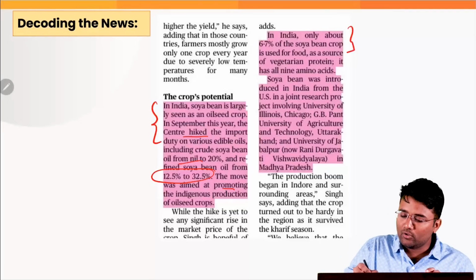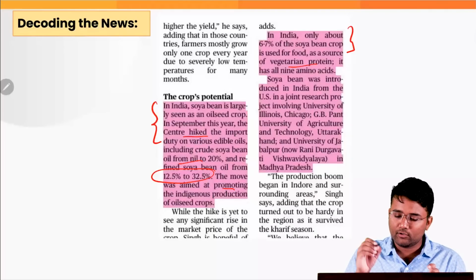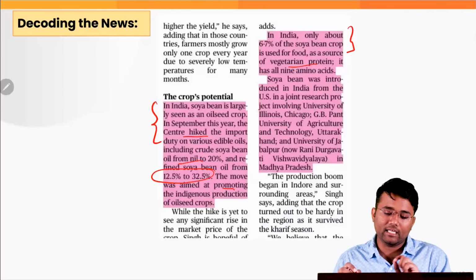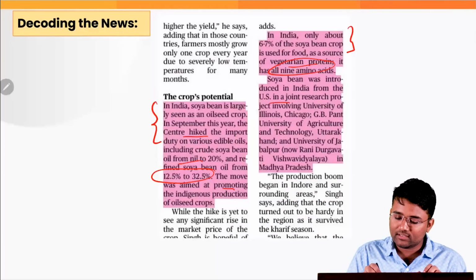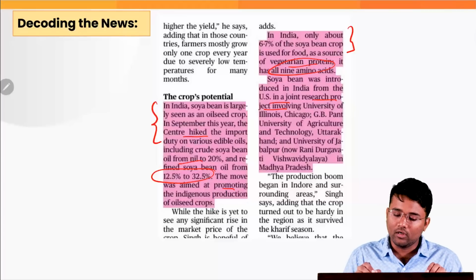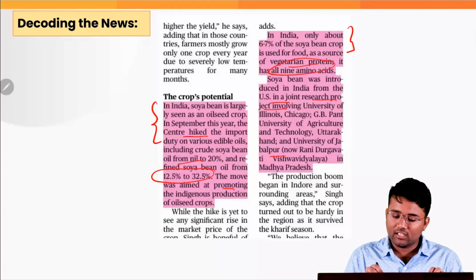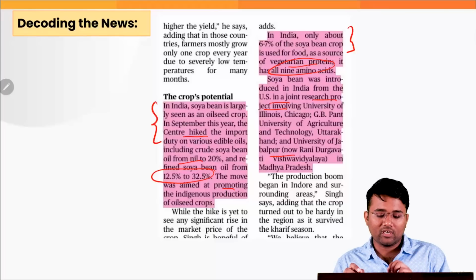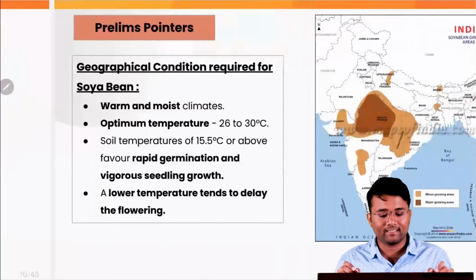Also, in India, only about 6 to 7% of soybean crop is used for food as a source of vegetarian protein, and it has all 9 amino acids. And soybean was introduced in India from the US in a joint research project involving University of Illinois, Chicago, GB Pant University of Agriculture and Technology, Uttarakhand, and University of Jabalpur, now Rani Durgavati Vishwavidyalaya in MP. So this is also one of the important facts for your exam.